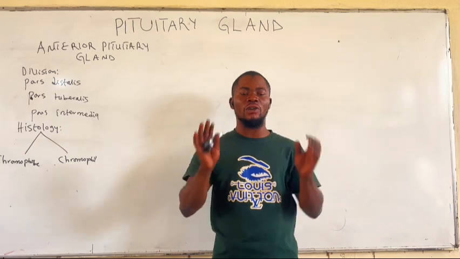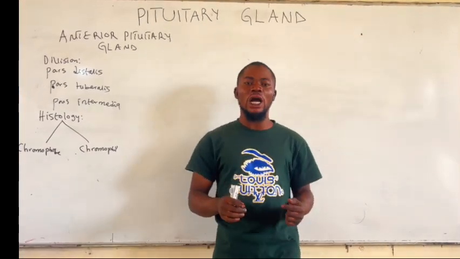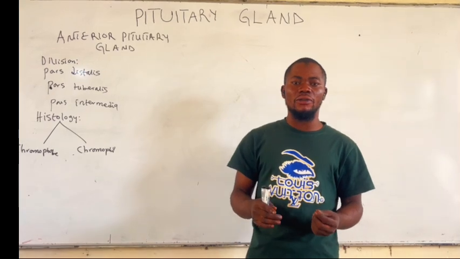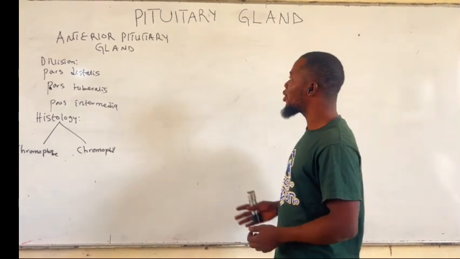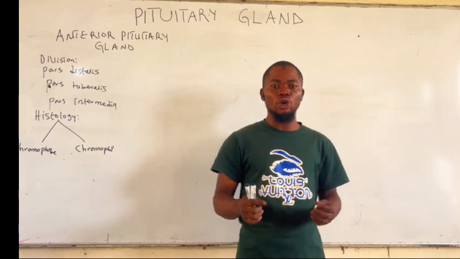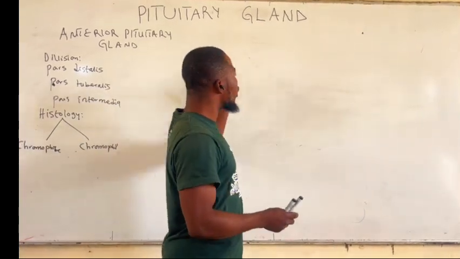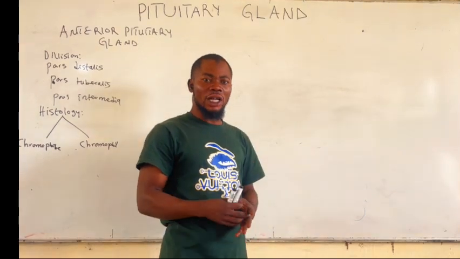All the secretions of the hypothalamus reach the anterior pituitary gland through hypothalamo-hypophyseal portal vessels. The substances that are released by the hypothalamus are called factors or neurohormones. Now, these hormones are the ones that will control the secretions in the anterior pituitary gland.